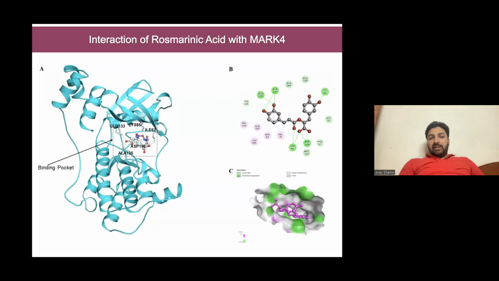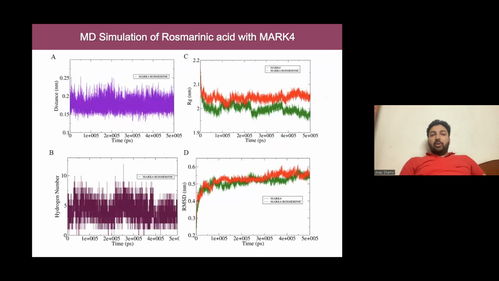Now, this is the docking study. What we found is these are all the binding pocket residues of MARC4. And rosmarinic acid goes and interacts with all these functionally important residues of MARC4, and thereby inhibits the activity of MARC4. We can see the rosmarinic acid in the binding pocket, and these show the specific interactions like van der Waals, hydrogen bonds and all. Now, coming to MD simulation studies, we see the atomistic insight through molecular dynamic simulations of